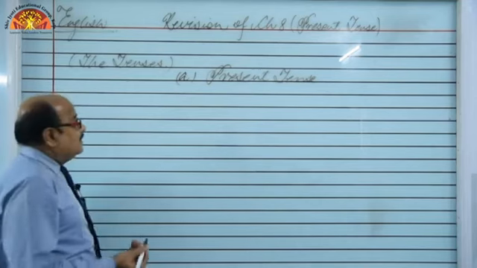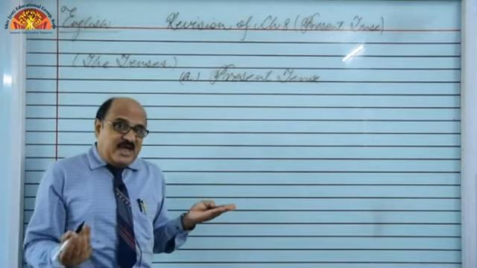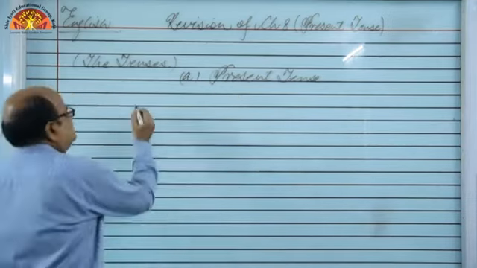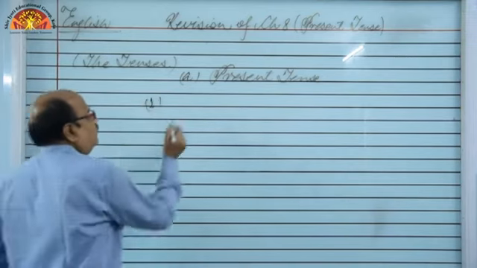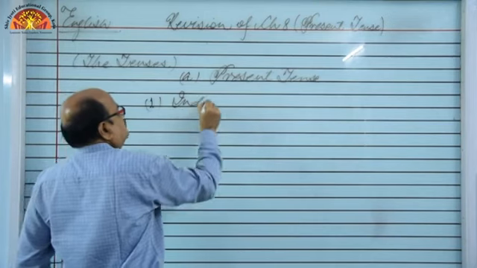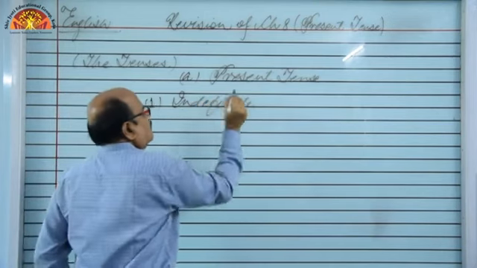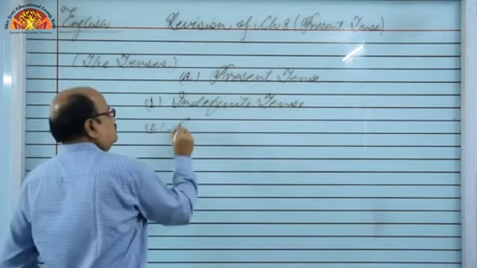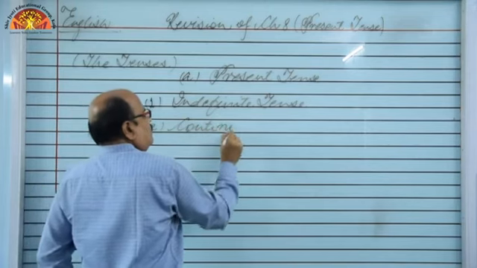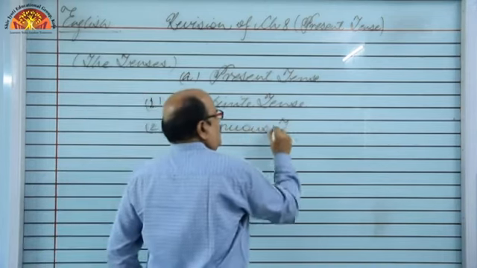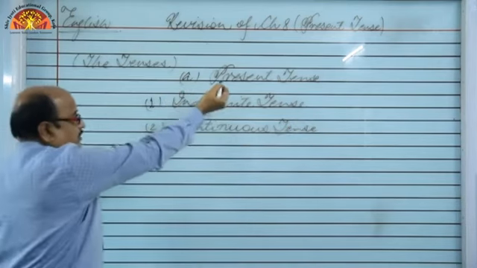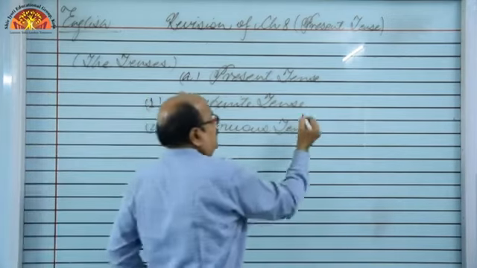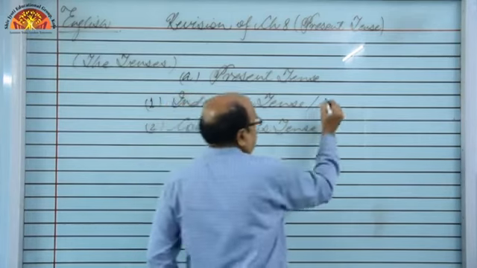What is present? The current time, the current scenario that we have got some power in is known as present tense. Let's divide this tense into 4 parts, and they are known as: number 1, indefinite tense; number 2, continuous tense. So we may call present indefinite tense, we may call present continuous tense, but it has got one more word, and that is simple.